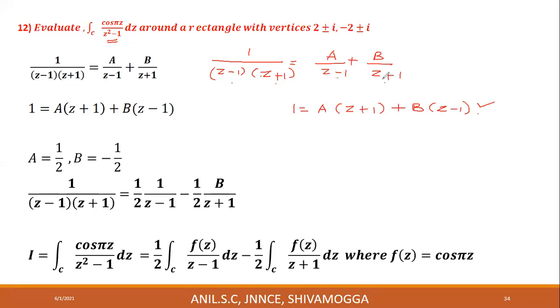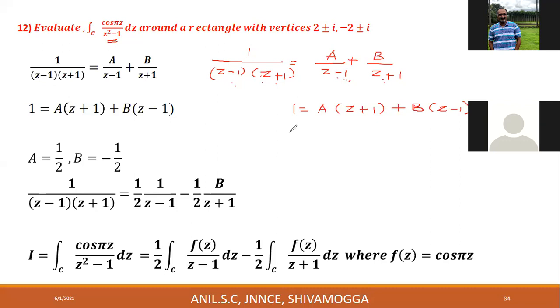Take z minus 1 into z plus 1 as the LCM factor. Cancel both the denominators on the left-hand side and right-hand side. We get 1 is equal to a into z plus 1 plus b into z minus 1. Now put z is equal to 1.